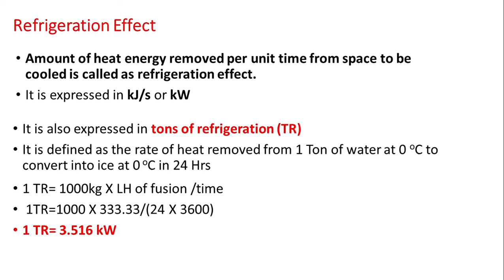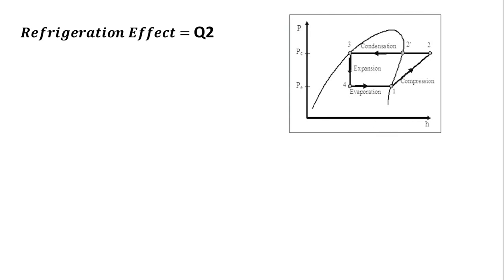Similarly, for the fridge, actually a fridge is measured in a different manner. It is measured in liters, the space cooled. It has standard values. But generally for ice plants, for cooling stations, for air conditioning purposes, it is measured in terms of tons. So if that air conditioner is removing 3.516 kilowatt of heat, then we can say that it is a 1 ton refrigeration effect.